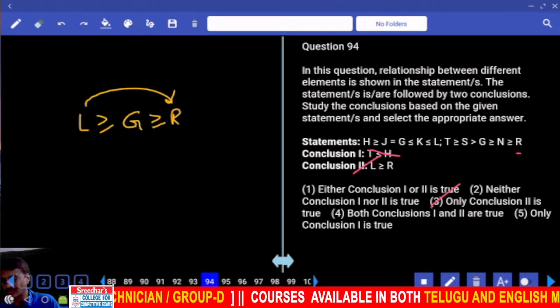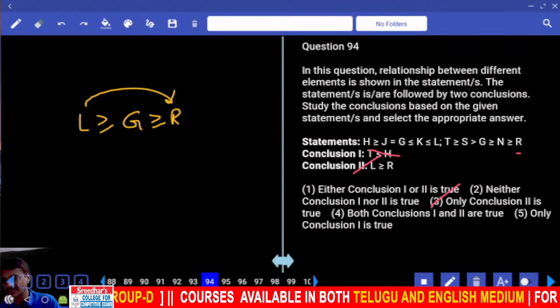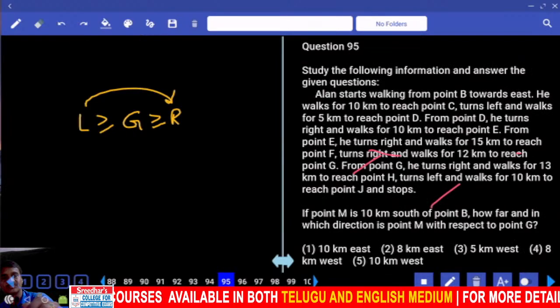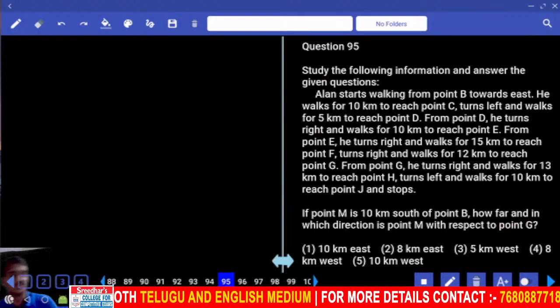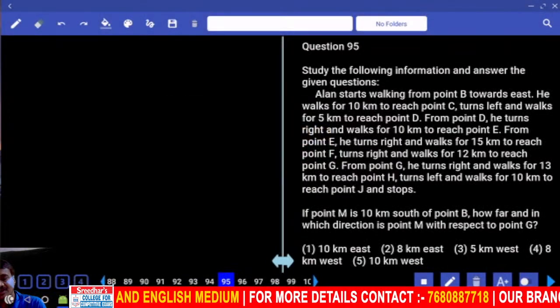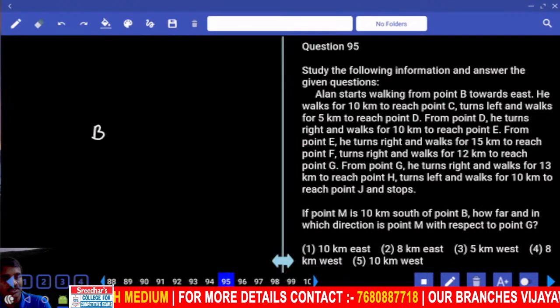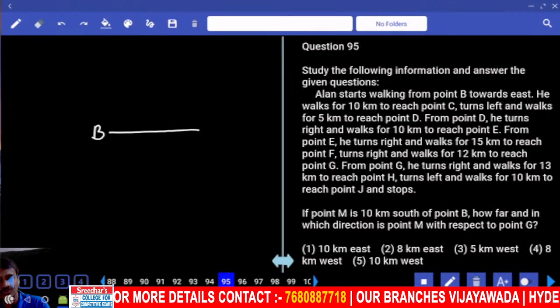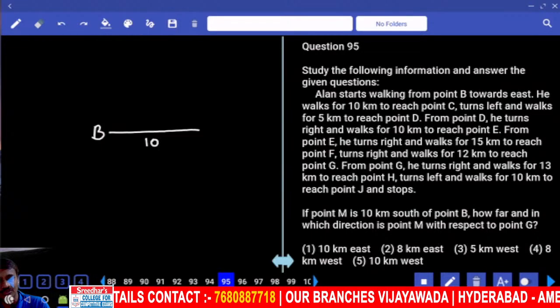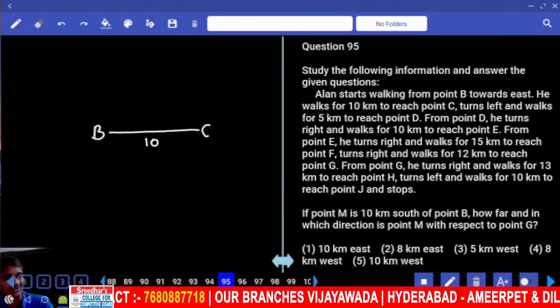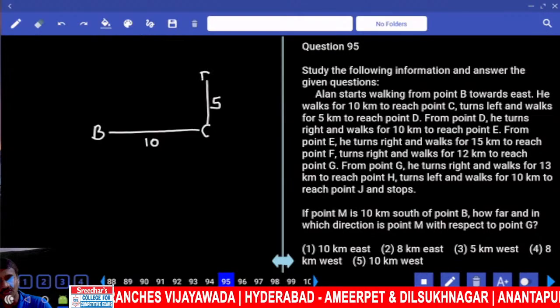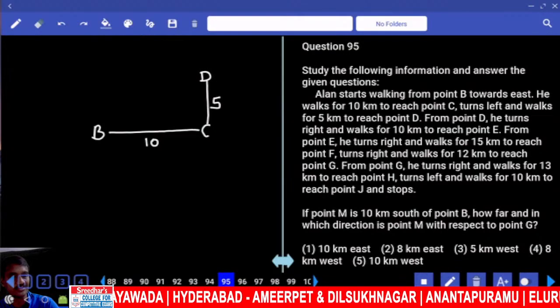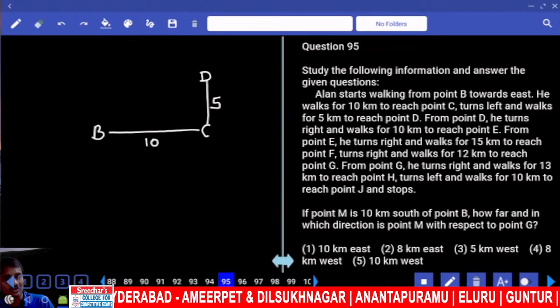Then 95 to 97. What is given here? Directions. Alan starts walking from point B towards east. He walks for 10 kilometers to reach C, and turns left and walks 5 kilometers to reach D. And he turns right and walks for 10 kilometers to reach point E.